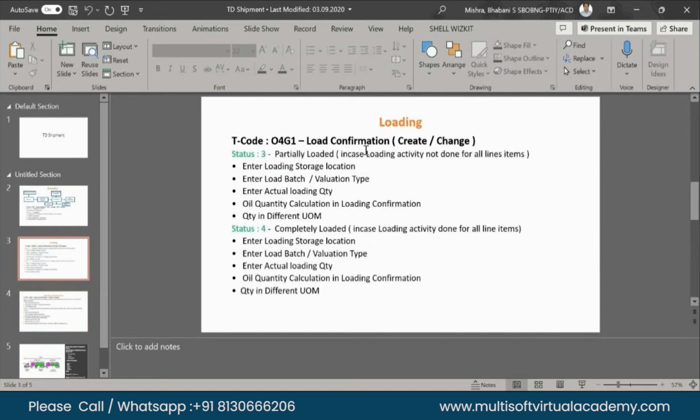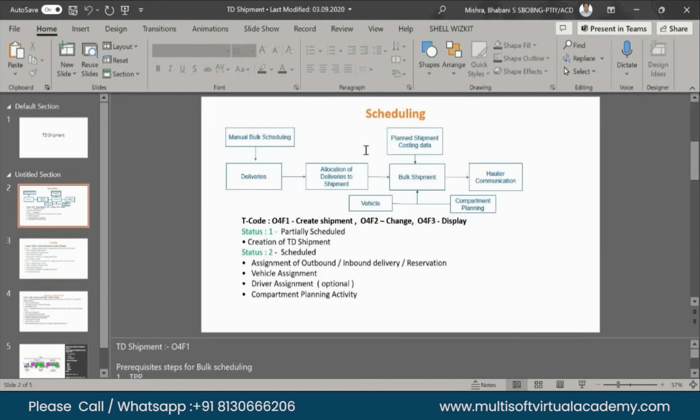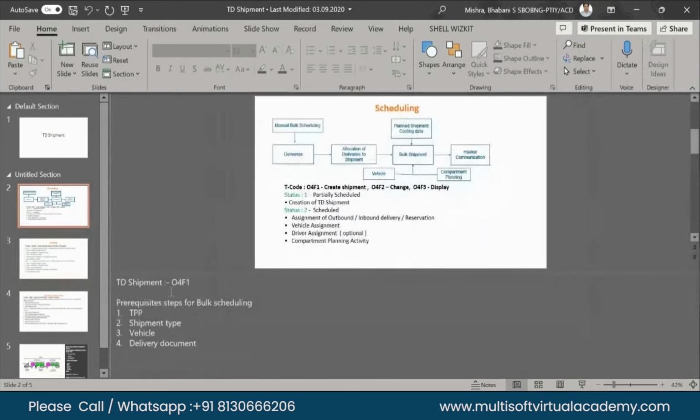Before coming to that point, let us look at the bulk shipment type. Any idea about the shipment type? Standard shipment might be, you know that. Tell me about the TD shipment type. Normally we mention the shipment type over here. What is the shipment type? Shipment type means what kind of mode of transport we are using.